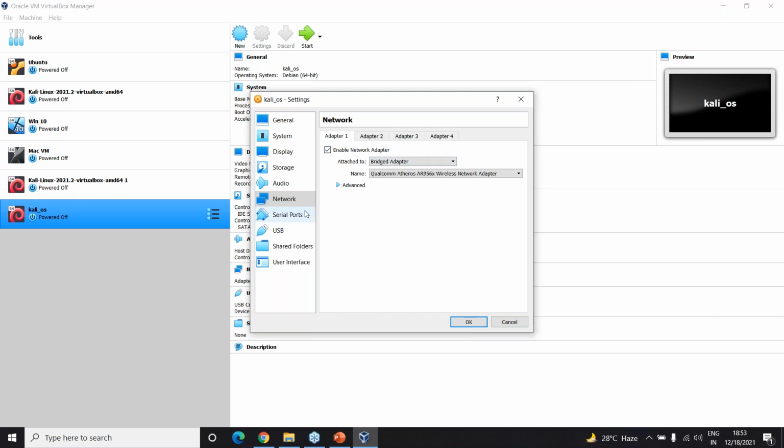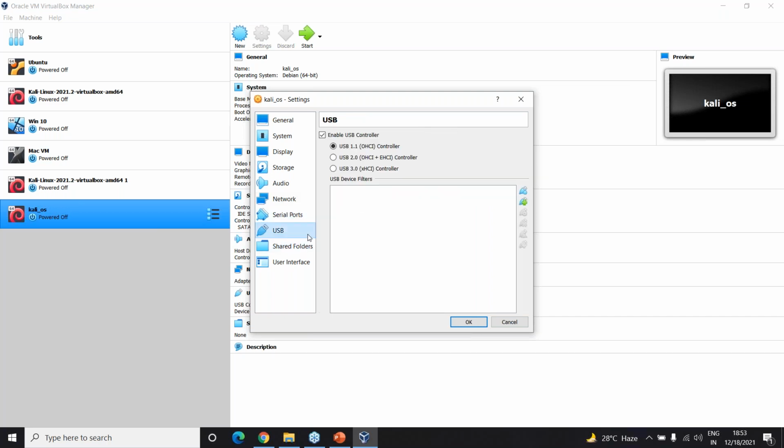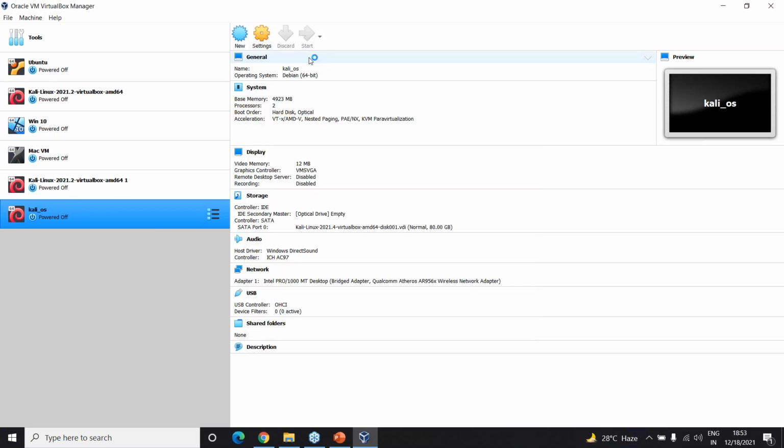Once this network adapter is enabled, if you want you can enable the serial port, and then there is a USB 1.1. You might not have these options. Okay, that is a little bit about your virtual machine. Just click on start.